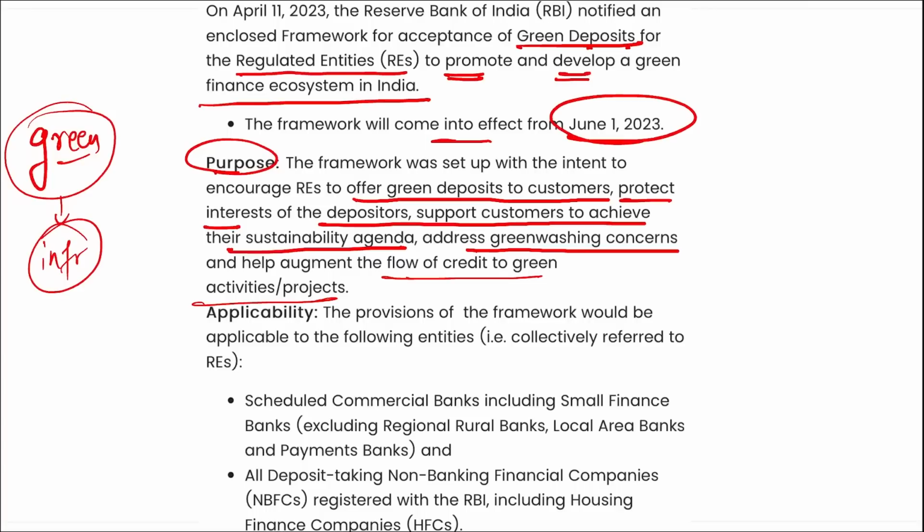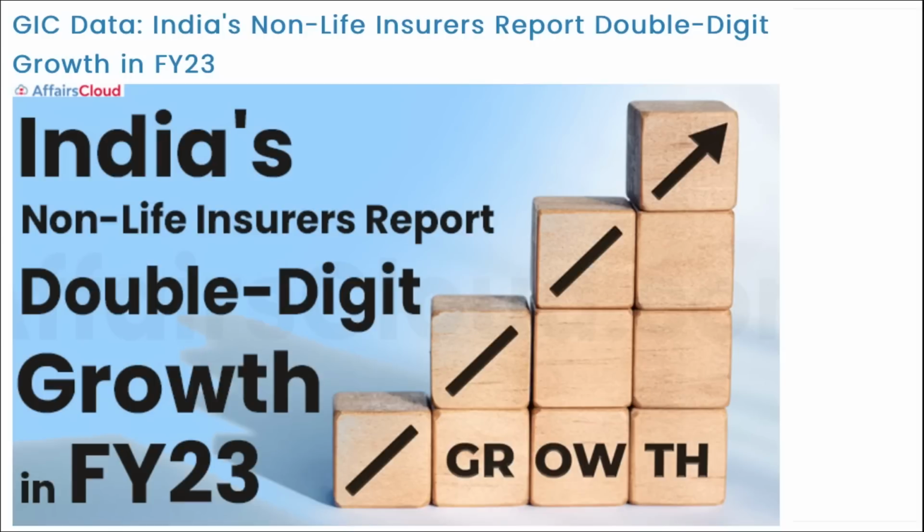Also, the projects have to encourage energy efficiency in resource utilization, reuse carbon emissions and greenhouse gases, promote climate resilience, and various other projects. Right? Next, GIC data of India's non-life insurers report double-digit growth in fiscal year 23.